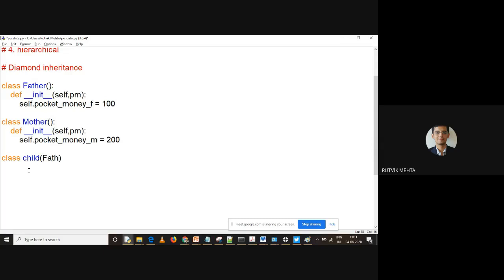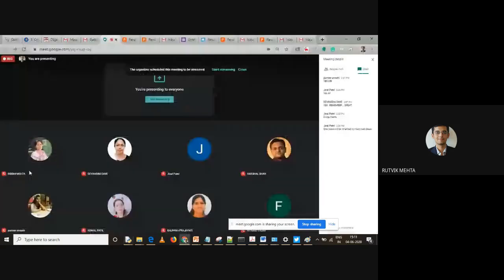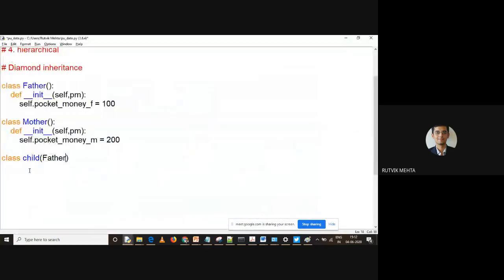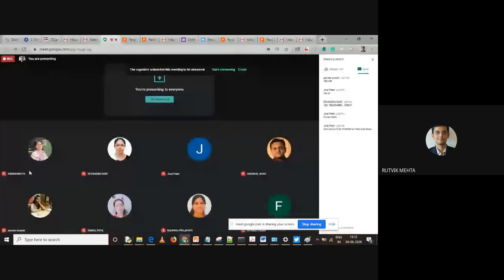So how can you do that? The first class from which it will be inheriting properties is the father class. Now can anybody tell me, I want to have inheritance from the mother class also? How can you do that? Any wild guess? How can you inherit the mother class also in the child class? Can anyone tell? This is just a wild guess, so you don't have to worry about it. Anyone, please?